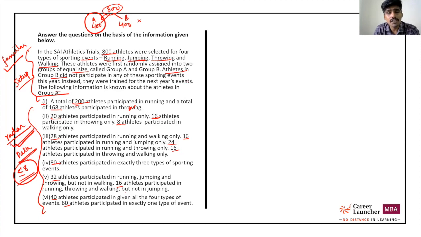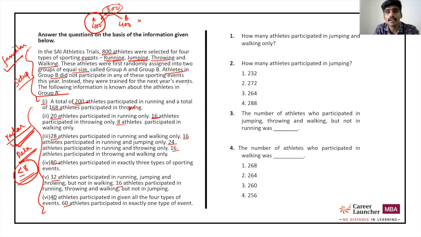The third and most important thing you need to look at is the number of questions following and the nature of questions following. So the questions are here on the right hand side. How many athletes participated in jumping and walking only? This is a fixed answer question. How many athletes participated in jumping? Again, a fixed answer question. Number of athletes participating in jumping, throwing and walking but not running. Fixed answer question. The number of athletes who participated in walking was a fixed answer question.